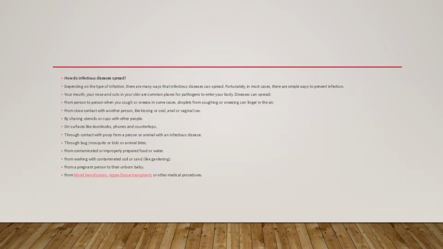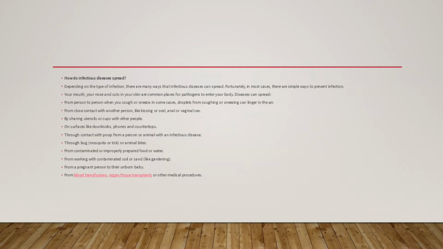How do infectious diseases spread? Depending on the type of infection, there are many ways that infectious diseases can spread. Fortunately, in most cases, there are simple ways to prevent infection. Your mouth, your nose, and cuts in your skin are the common places for pathogens to enter your body. Diseases can spread from person to person when you cough or sneeze. In some cases, droplets from coughing or sneezing can linger in the air. Close contact with another person, like kissing or oral and vaginal sex, can also cause infectious diseases.